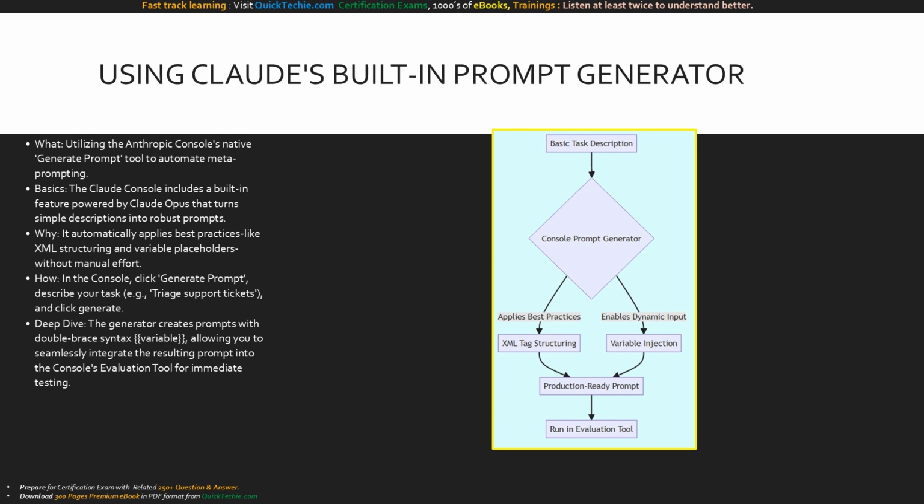Here we see the workflow of the console prompt generator. You input your basic task description. The generator takes over, automatically splitting the work. It applies XML tag structuring for clarity, and it injects variable brackets for your dynamic data. These combine into a production-ready prompt, which seamlessly flows right into the console's evaluation tool so you can start testing immediately.